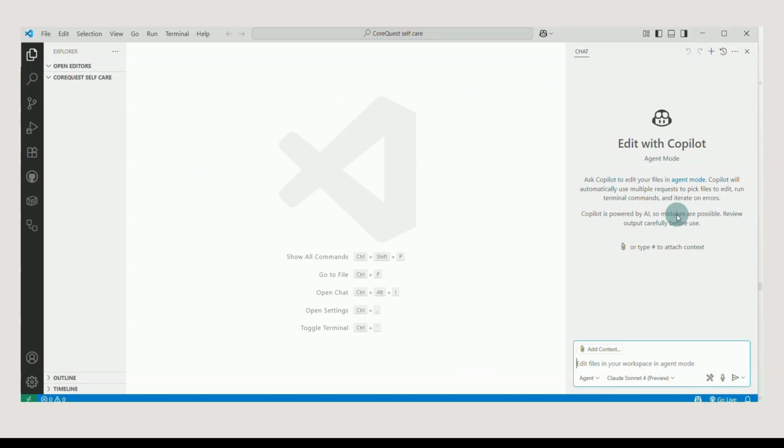So make sure that you've got Chat as a Copilot here. Make sure that you've got it installed. You can go into extensions and make sure that you've got the Copilot. Now, this is the trick. It needs to be in agent mode. By default, it usually goes to ask when you first open this. That is the biggest trick of the whole thing. Make sure that it says agent. And you can see it here when you first start up.